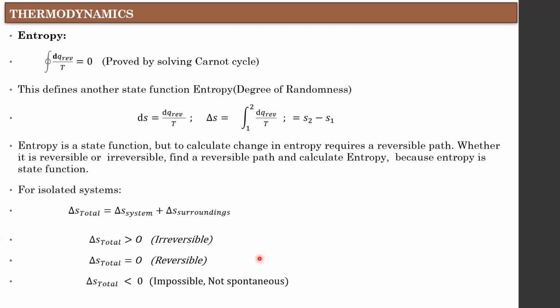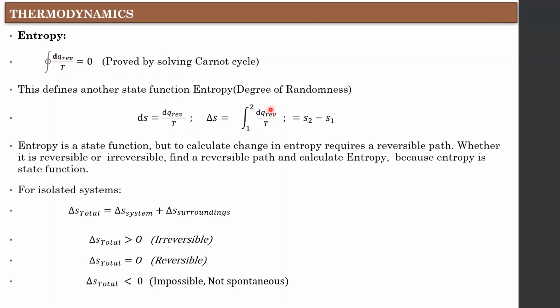And next comes another state function, entropy. dq reversible by T is equal to 0. This is the proof from the Carnot cycle. This dq reversible by T is defined as another quantity called entropy. That is, dS equals dq reversible by T, and delta S is equal to the integration from temperature 1 to temperature 2 of dq reversible by T.